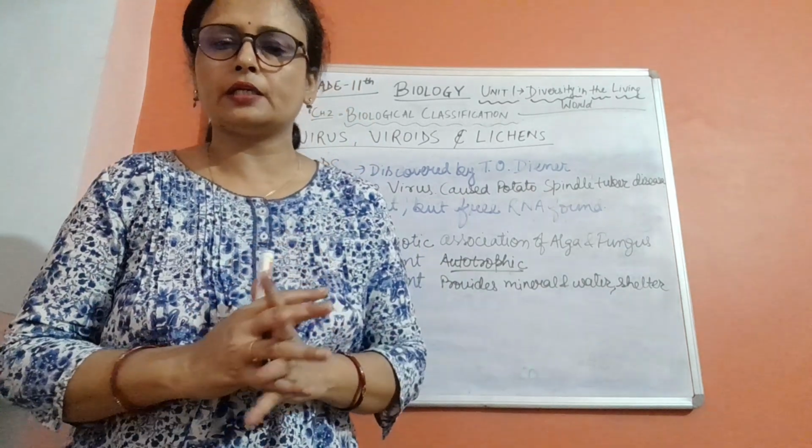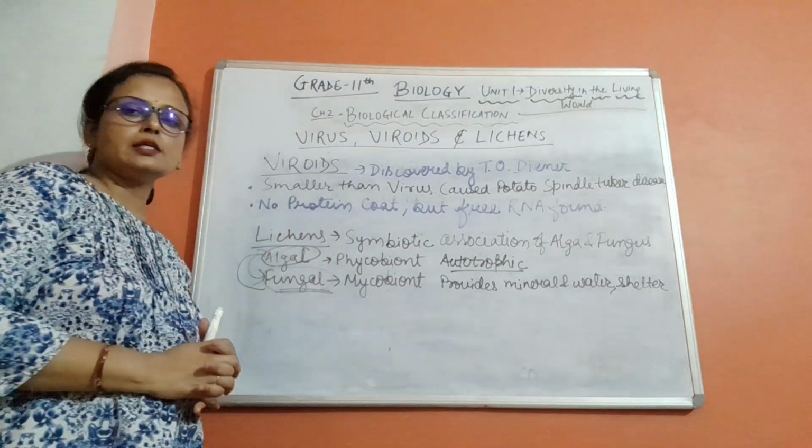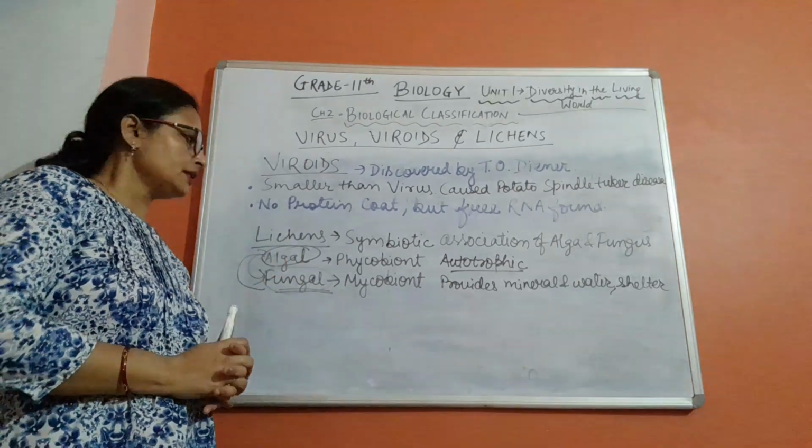That is called symbiotic relationship and symbionts. So collectively lichens are called symbionts. There are so many symbionts. One of them is lichen.